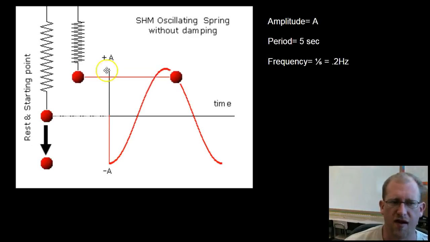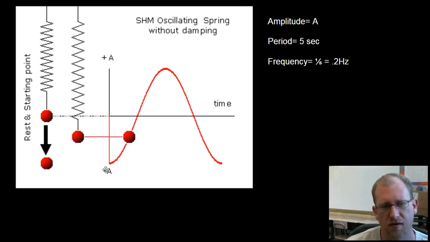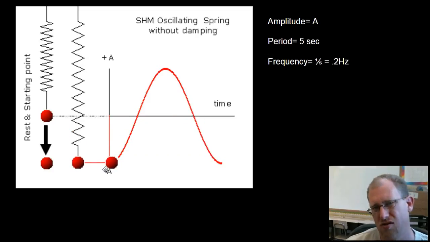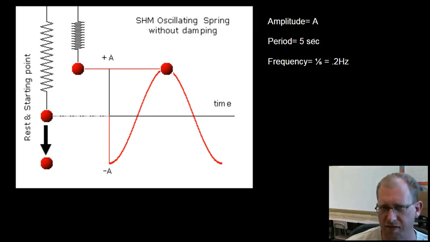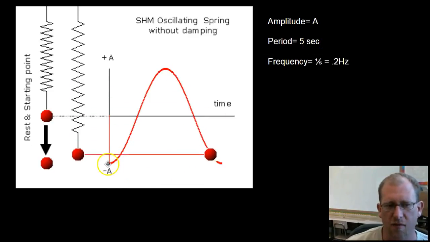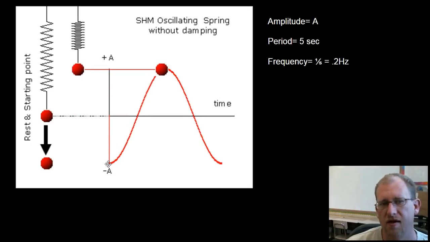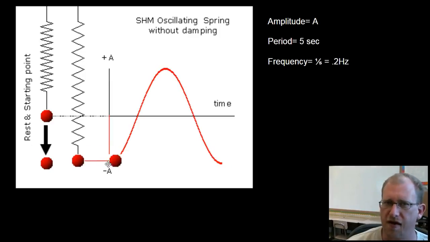And in this particular example, the period is approximately 5 seconds. 1, 2, 3, 4, 5-ish seconds, right? So the period here, we're going to say, is about 5 seconds. It takes that long to get from negative A back to negative A. That's about 5 seconds.